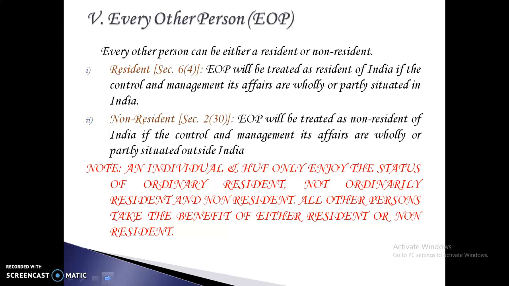For a resident under section 6 subsection 4, an association of persons will be treated as resident of India if the control and management of its affairs are wholly or partly situated in India. It will be considered as non-resident under section 2 subsection 30 if the control and management of its affairs are wholly or partly situated outside India. An individual or HUF can enjoy the status of resident and ordinary resident, not ordinary resident, or non-resident. All other persons take the benefit of either resident or non-resident.